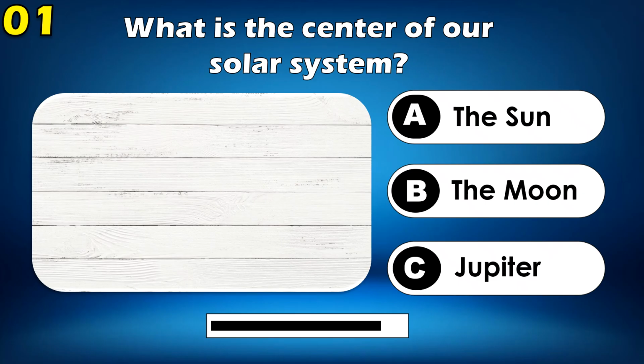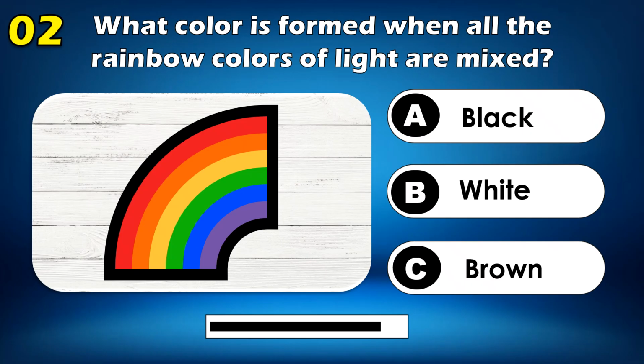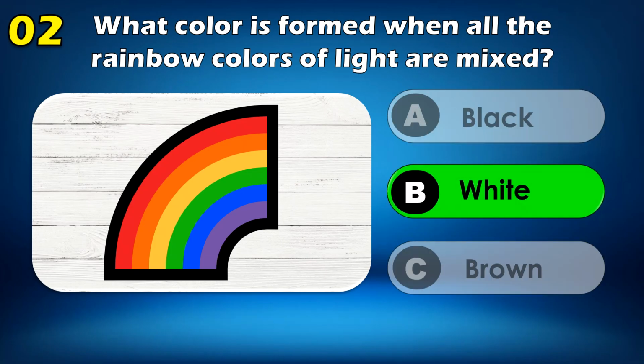What is the center of our solar system? The sun. What color is formed when all the rainbow colors of light are mixed? White.